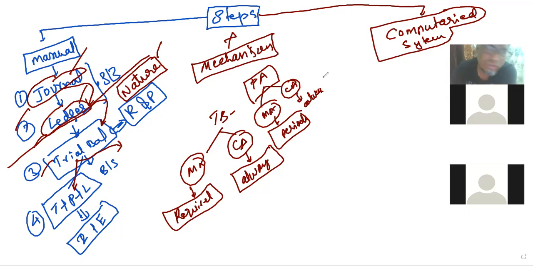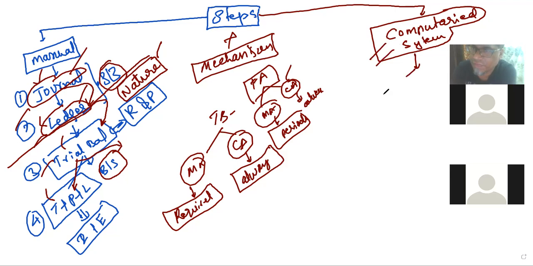So what we understood is that the application already has the balance sheet, because it is immediately getting updated. The software already has the trading and profit and loss account, the trial balance, the ledgers, and all the subsidiary books. The only thing is we need to process the journal. So this is a computerized system.